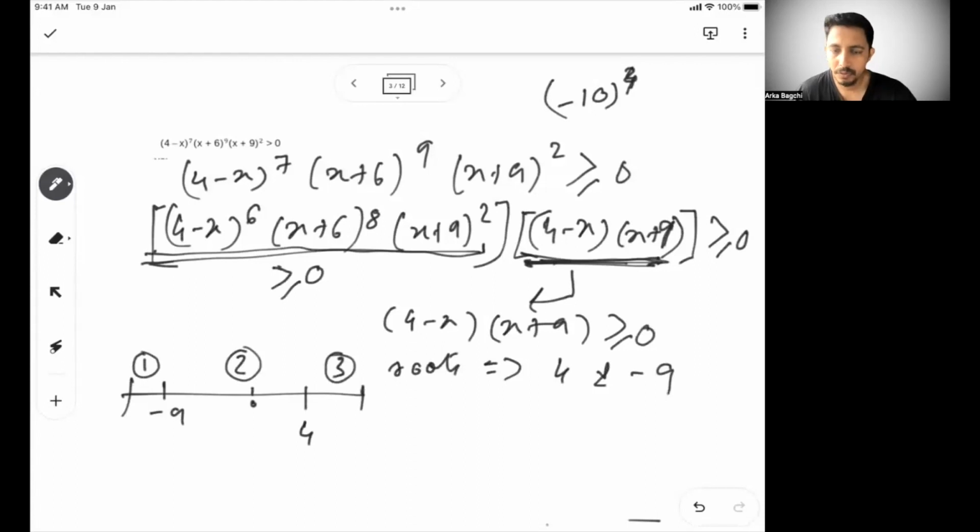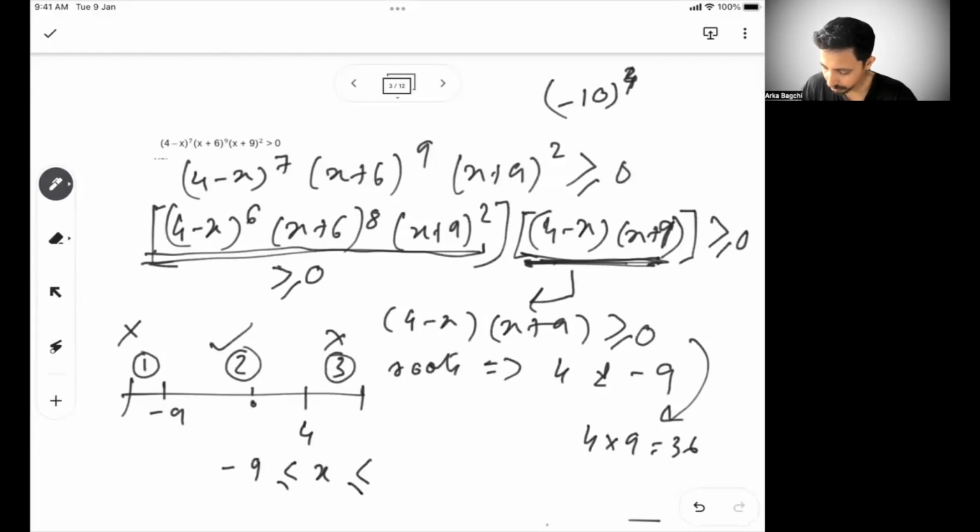So if you put 0 in this equation, it will become 4 into 9, 36. So 0 is typically satisfying the equation, because if I put 0, my result becomes 36, which is greater than 0, which is satisfying the condition. So this is a right solution zone. This is not a solution zone. This is not a solution zone. So I can say minus 9 less than equal to x less than equal to 4 is the solution.